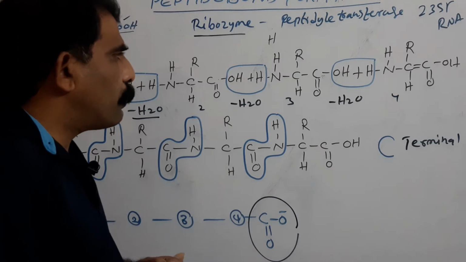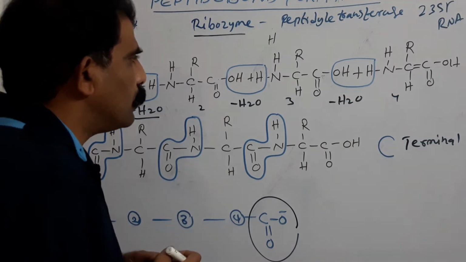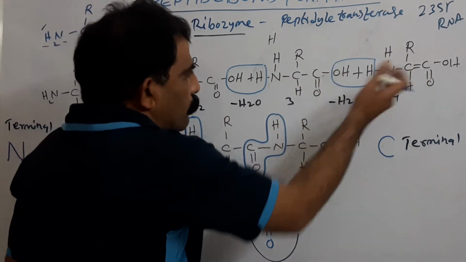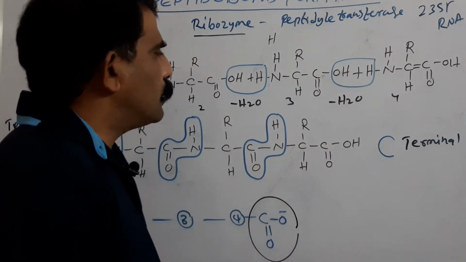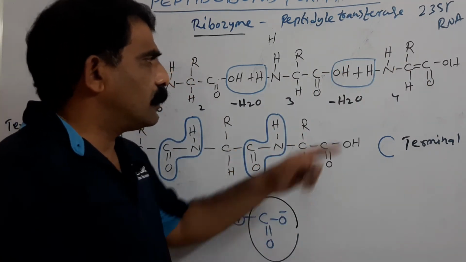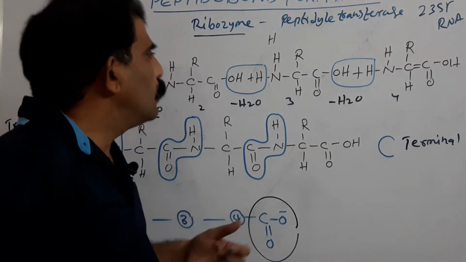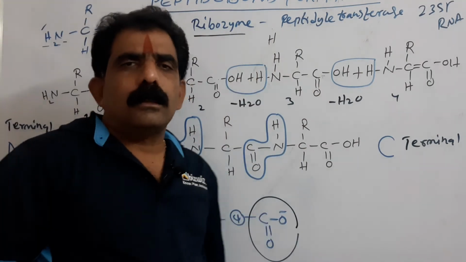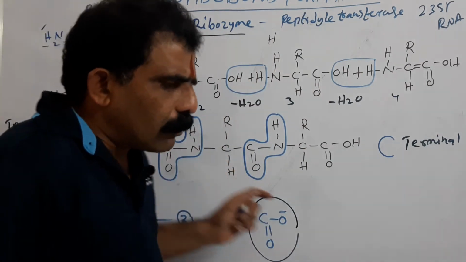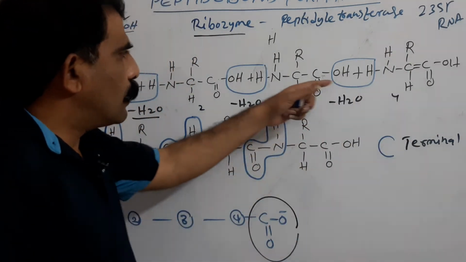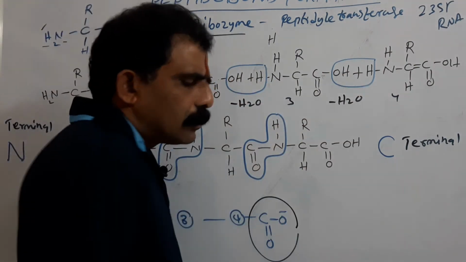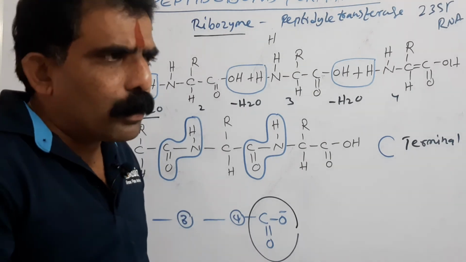A new peptide bond is established between the carboxyl group of the tripeptide and the amino group of the fourth amino acid. Through the same mechanism, dehydration synthesis, one more water molecule is eliminated and a peptide bond is established between this CO and NH. Likewise, this chain consists of 4 amino acids, so we can consider it an oligopeptide.